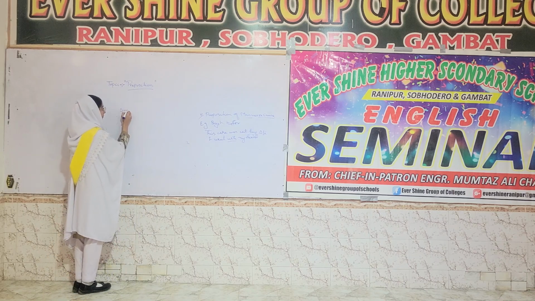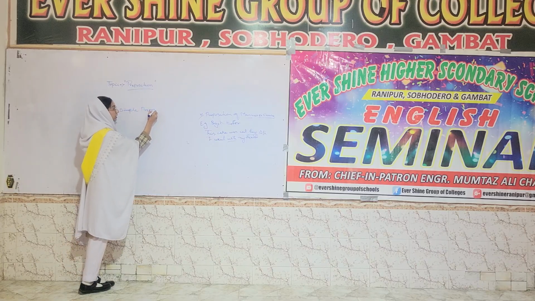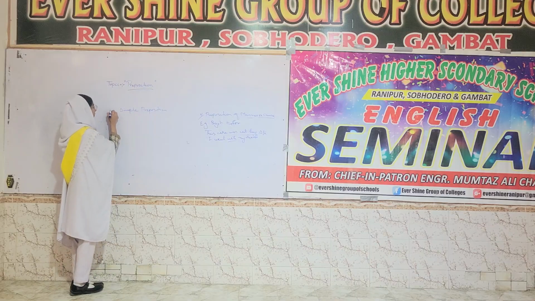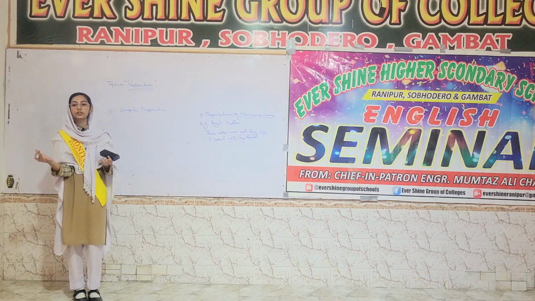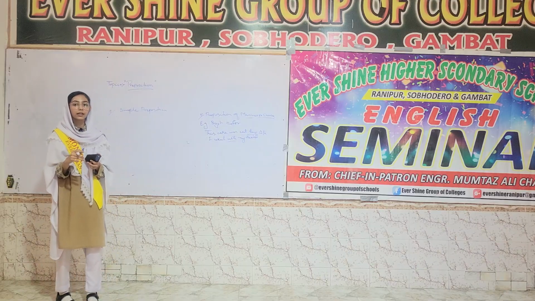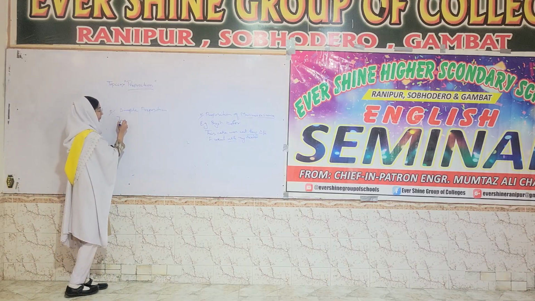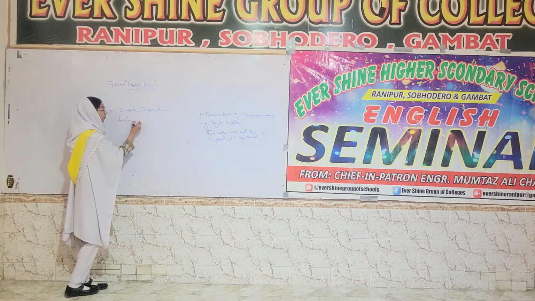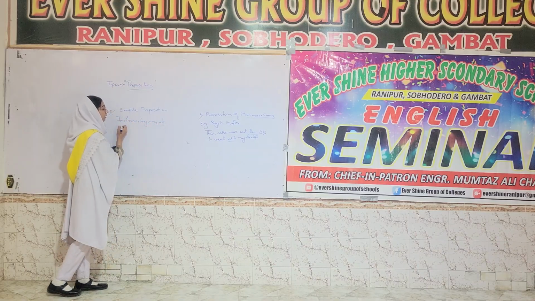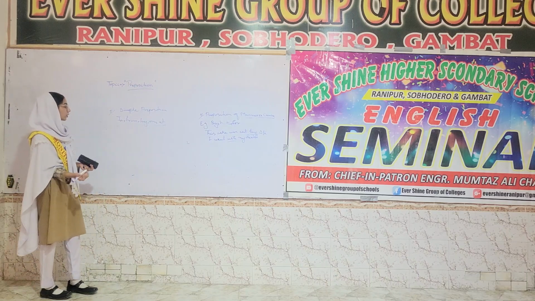And coming on to the fifth type of preposition, which is simple preposition. Simple prepositions are single word preposition that are simple and are not two words combined together. We call them simple preposition, and they are like in, from, by, on, at. These are all simple preposition. That's why we call them simple preposition.